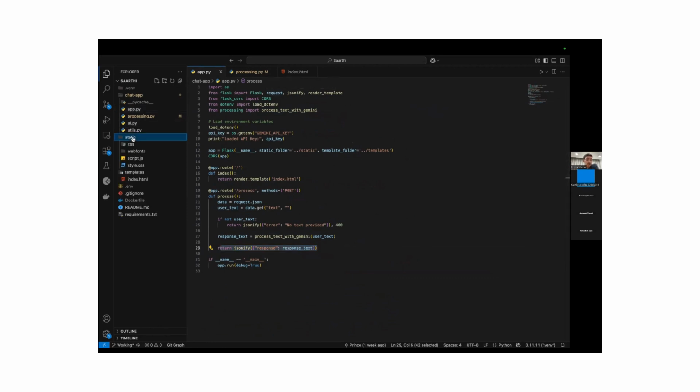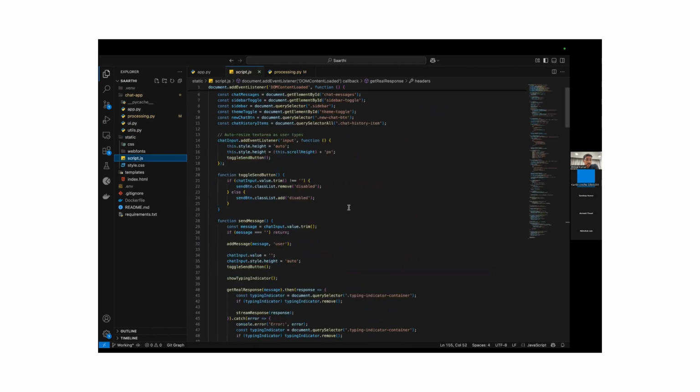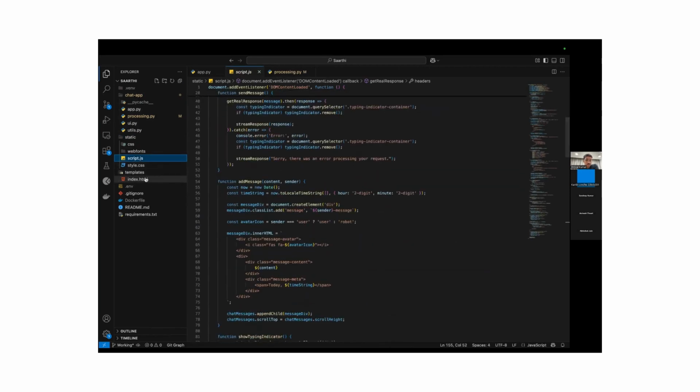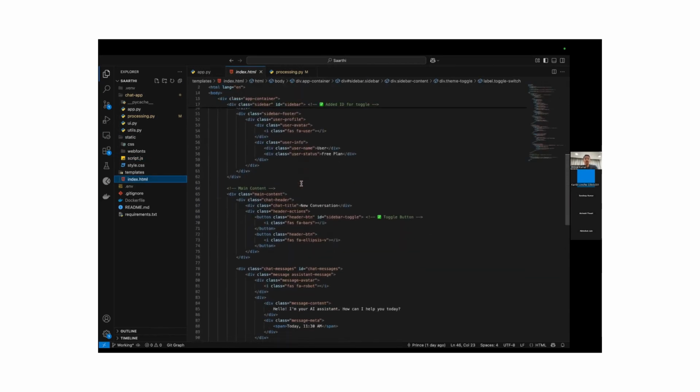Talking about the front end side, we have created this JS script and the style.css file where every UI based logic is happening. This is the index.html file which we have used to make the UI.